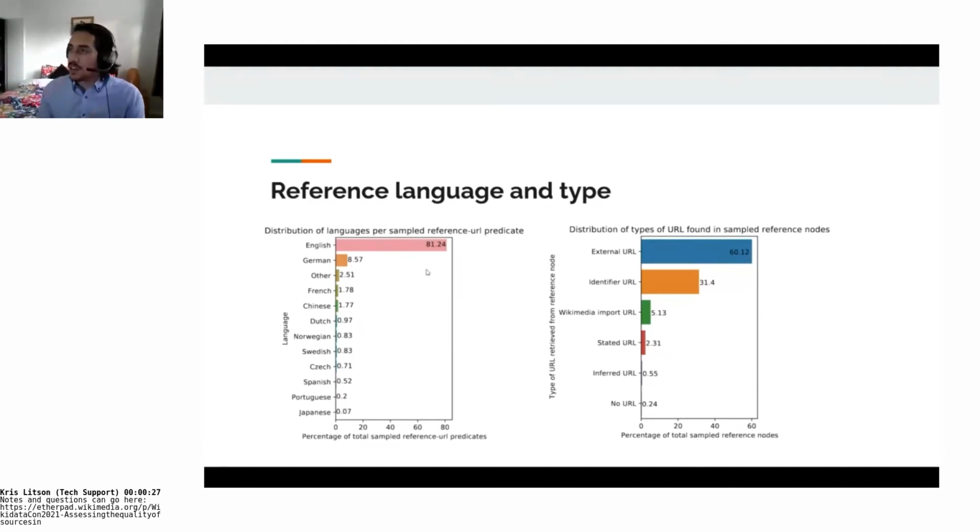Through the predicate references, we were able to extract a URL for around 60% of them and an identifier for around 31% of them. The rest just get you back to Wikimedia imports and stated-in URLs, which don't actually represent the information, just the overall place where the information was found. But for these two groups, we can find on the web where the information theoretically came from.